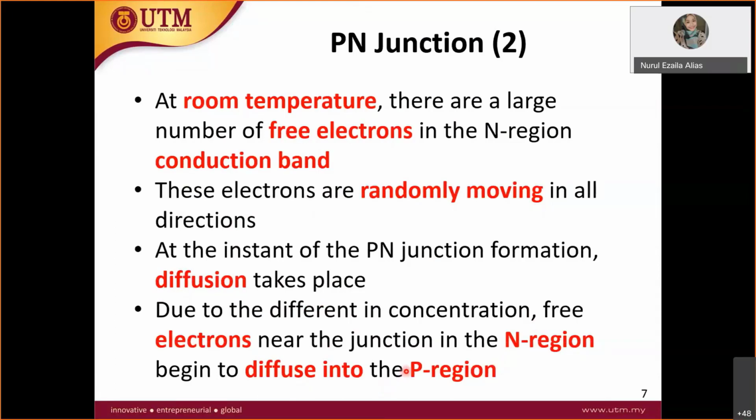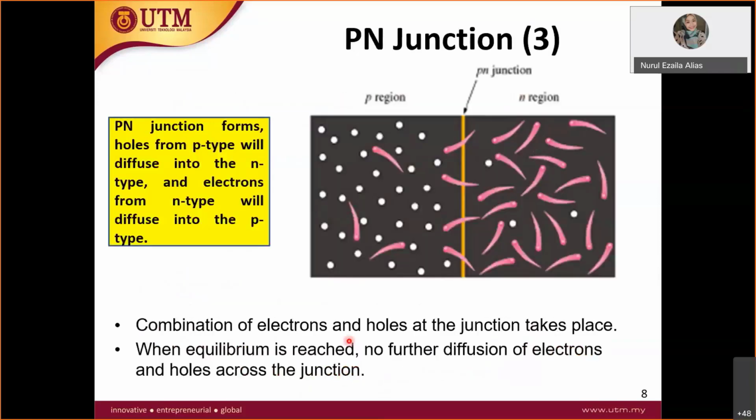The PN junction forms when holes from the P-type diffuse into the N-type, meaning they move from P-type to N-type, and electrons from the N-type diffuse to the P-type. Why? Because when there is a bias here, they tend to move.